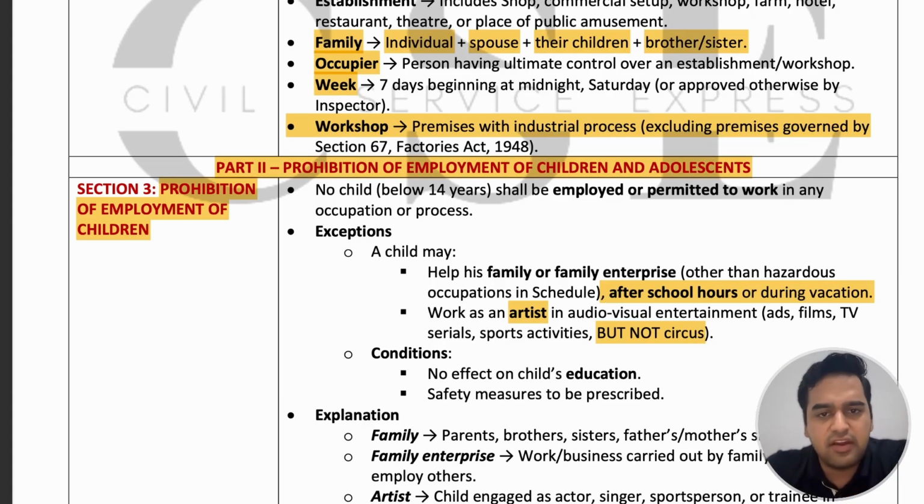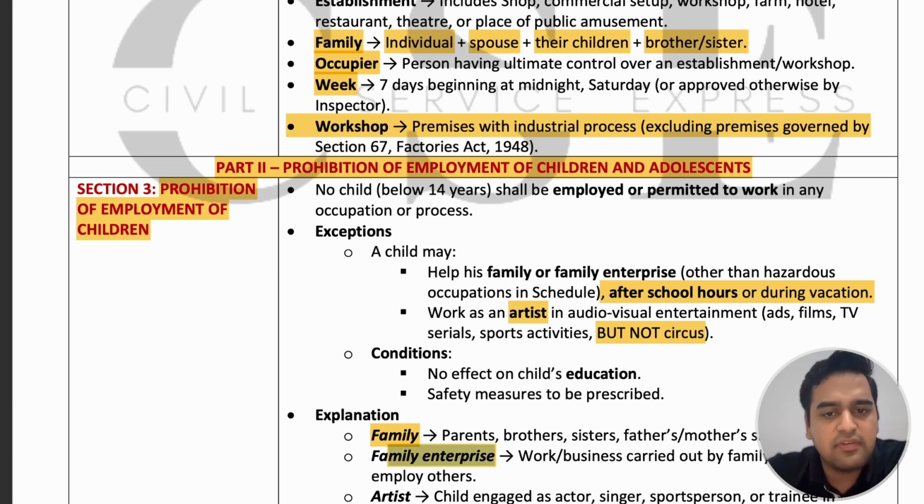Any kind of work, whether it's in family, whether it is as an artist, should not impact the child's education, and there should be proper safety measures in the establishment. In this case, family means parents, if the family enterprise is run by parents or brother, sisters, father and mother's siblings. That means parents of the individual child, brother and sister of the child, or brother and sisters of father or mother. Then the child is allowed to work in their enterprise or their establishment.